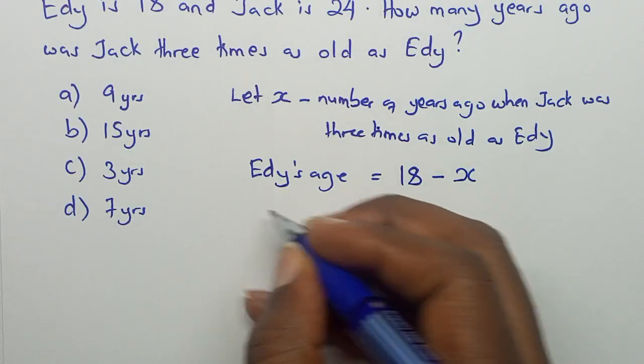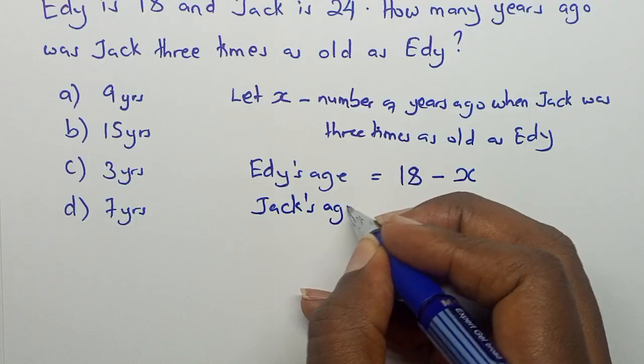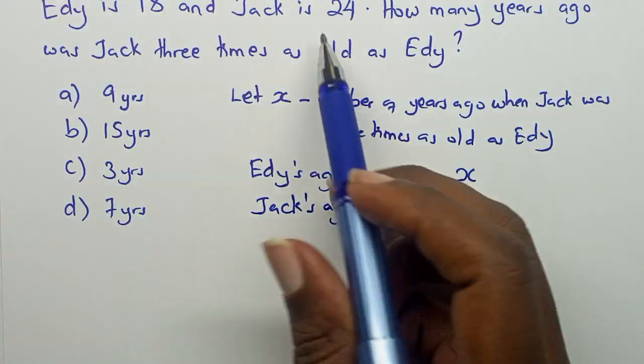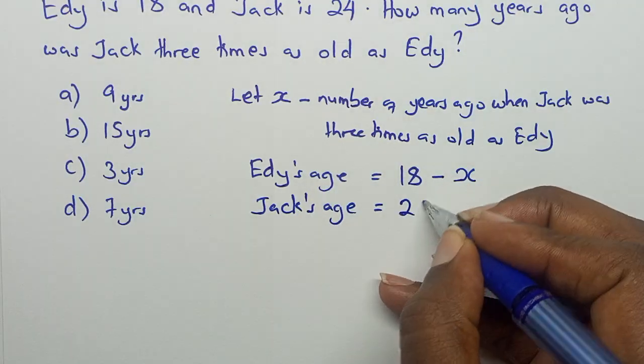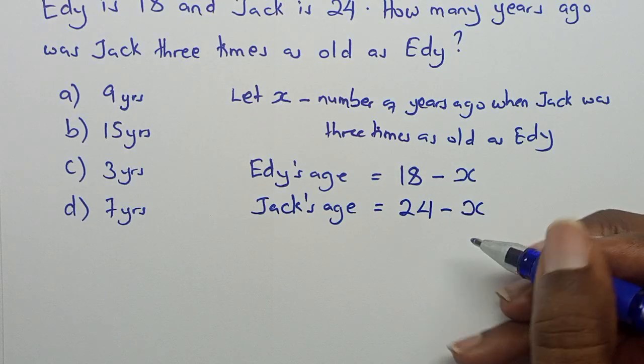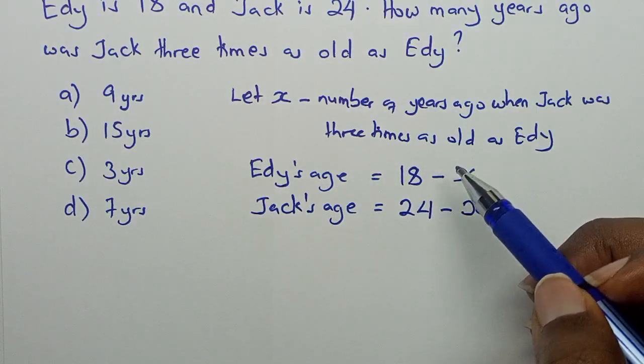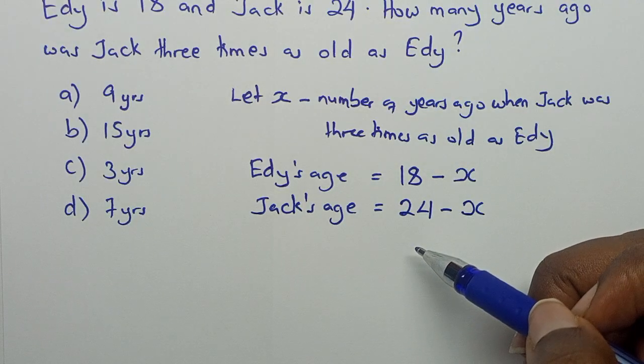Then for Jack, remember that I said he's 24. So he will be 24 minus X years ago. That is when Jack was 3 times as old as Eddie.